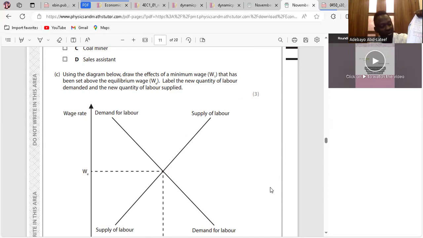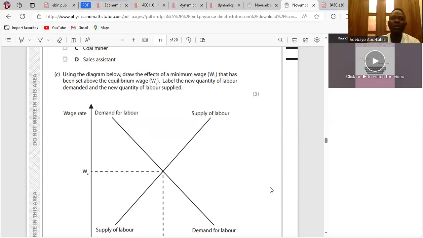Do you understand? So from QE, it will be QS for the supply of labor, it will shift to the right, and the quantity demanded for labor will shift to the left because firms will find it difficult to pay more. So the demand for labor will reduce and the supply of labor will increase.